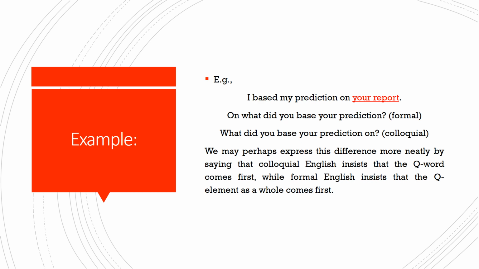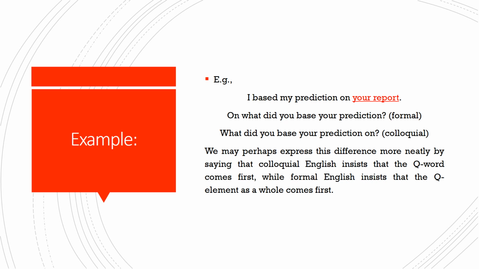And the suitable WH word that can be used to make a WH question asking about it is what. But here you have to notice that your report, this element that we want to ask about, is preceded by a preposition, on. Okay, so when I want to ask about your report by using what, I also have to take the preposition into consideration. Where am I going to use the preposition in my question?